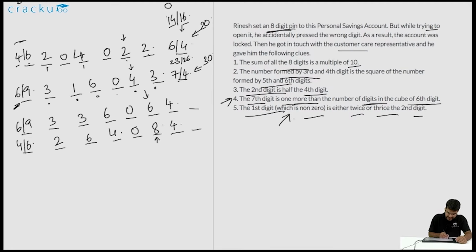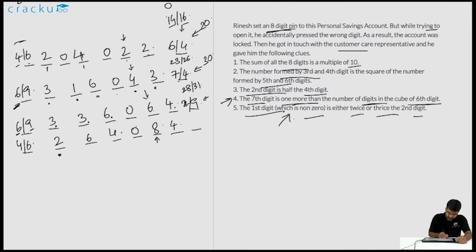Similarly, if you look at the third possibility, 3 plus 3 is 6, 6 plus 6 is 12, 12 plus 10 is 22. So 22 plus 6 is 28, and 22 plus 9 is 31. So in this case, we don't know whether the sum is either 30 or 40, but we do know that the last digit has to be either 2 or 9, because the sum has to be a multiple of 10.